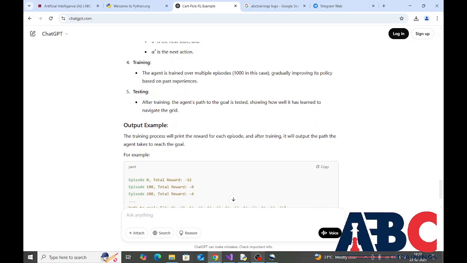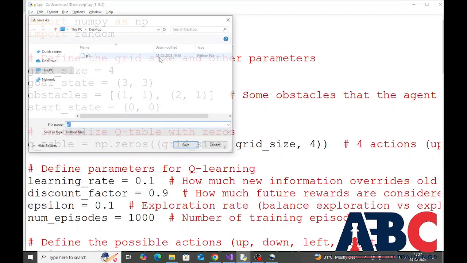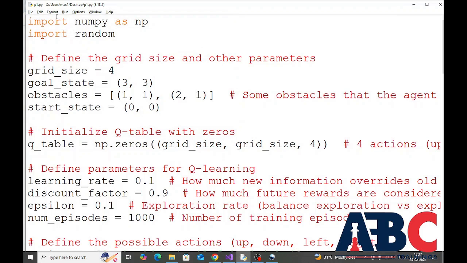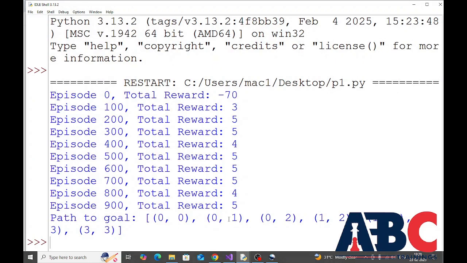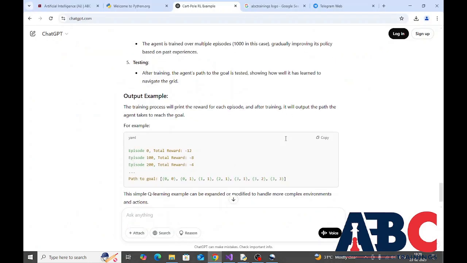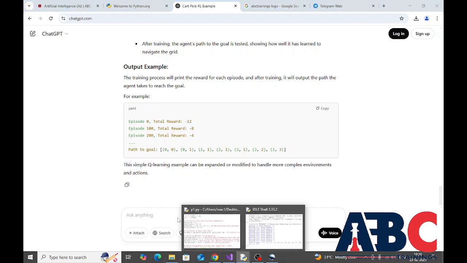So I am once again executing this particular Python program. Now let me explain the output. The training process will print the reward for each episode, and after training it will output the path the agent takes to reach the goal. The simple Q-learning example can be expanded or modified to handle more complex environments and actions.